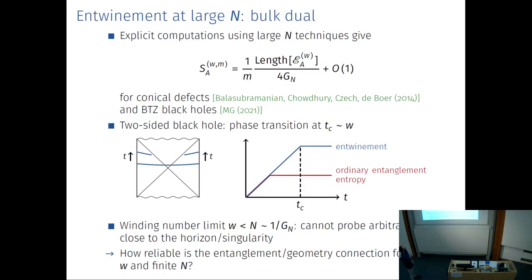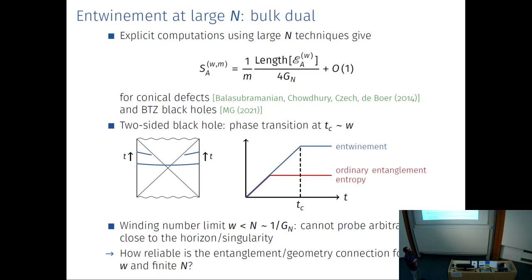And this has been shown for conical defects and also for BTZ cores, which are the 2 most interesting cases for AdS3/CFT2. And already in this large N limit, there are interesting effects which appear. Namely, if we consider this 2-sided black hole again, as before, you will find a phase transition. So just as for the ordinary entanglement entropy, also for entanglement, there's a phase transition from a connected phase to a disconnected phase.